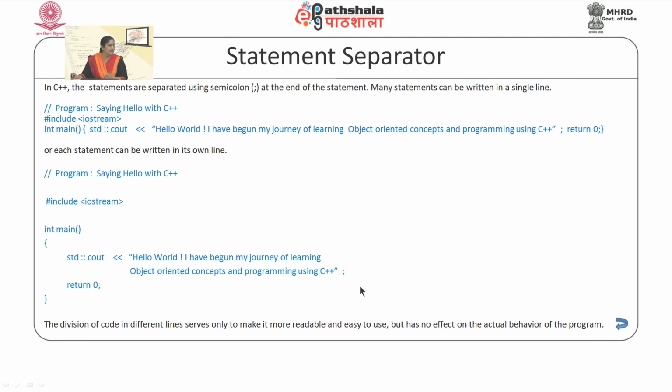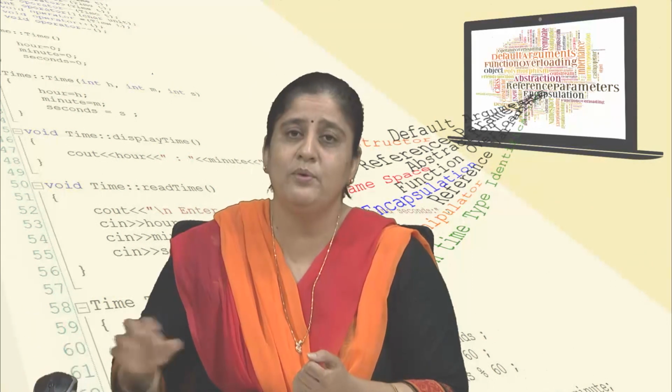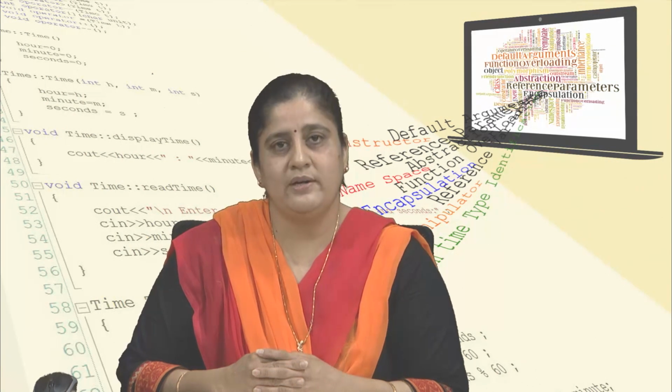So, ideally we should write a new statement in a new line to make the program more clear and easily understandable. Understandability and ease of reading the program are two important quality characteristics of any program. So, whenever we write a program, we should try to make the program as simple as possible, and it should be as easy to read as possible.